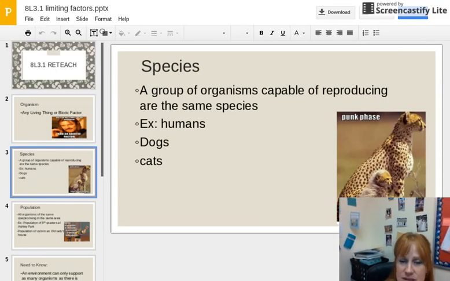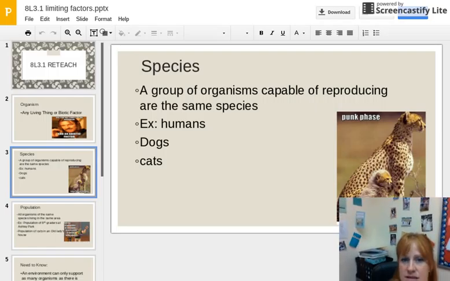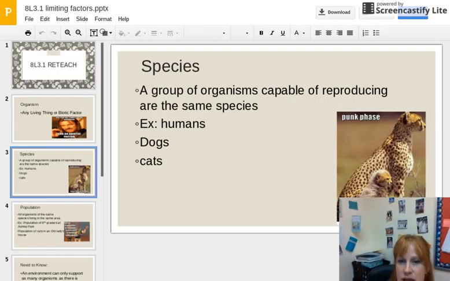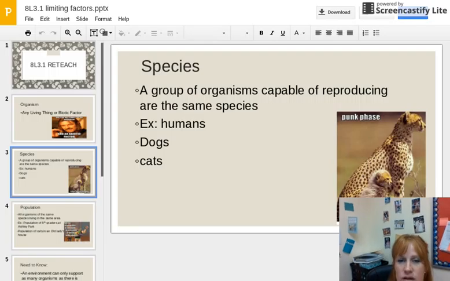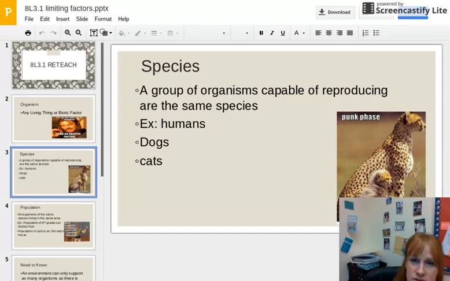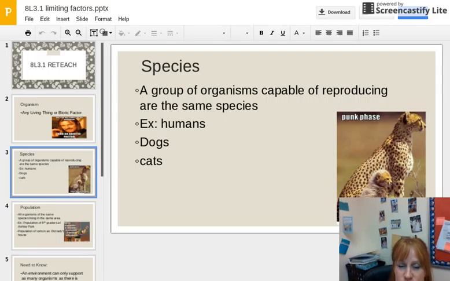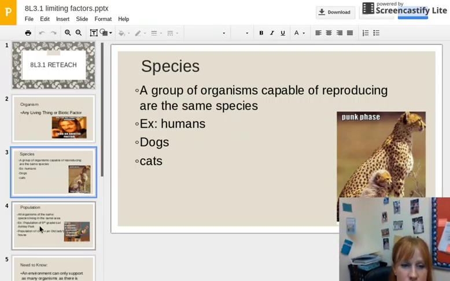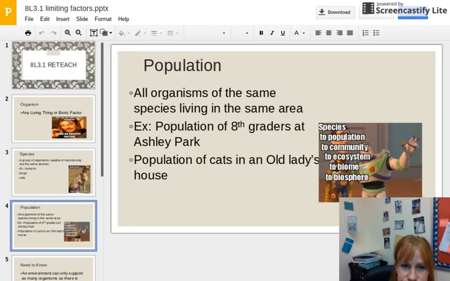Next, we have a species. So a species is a group of organisms that are capable of reproducing. Those are the same species. So for example, humans, we are able to reproduce. So humans are of the same species. Dogs are able to reproduce with one another. They are of the same species. Same thing with cats or many other animals.